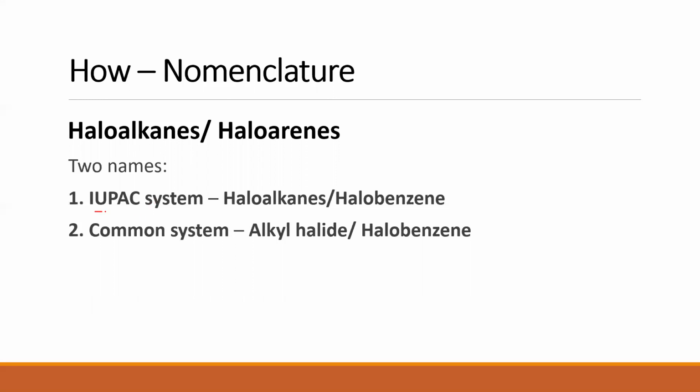Let's look at the IUPAC system. In the IUPAC system, the term haloalkane is given. So haloalkane is basically the IUPAC name for such compounds. The IUPAC name for haloarenes is halobenzene. Depending upon which halogen it is, we will be calling it halobenzene. Let me repeat. Under the IUPAC system, haloalkanes are called haloalkanes, and haloarenes are called halobenzene.